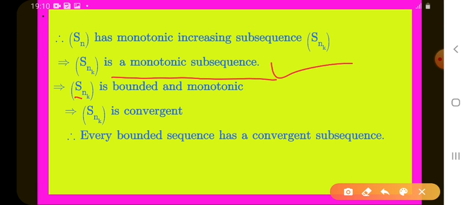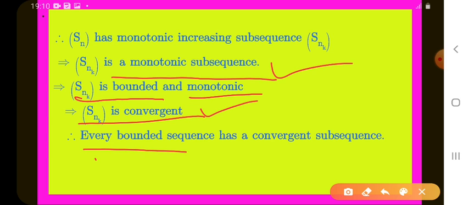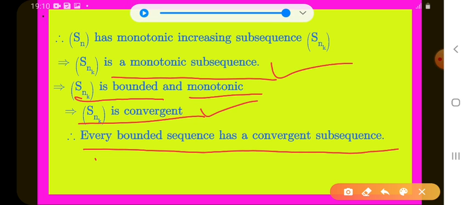Already we know Snk is bounded. From the above, it is monotone. If a sequence is both bounded and monotone, it is convergent. Therefore every bounded sequence has a convergent subsequence. Okay, is it clear?